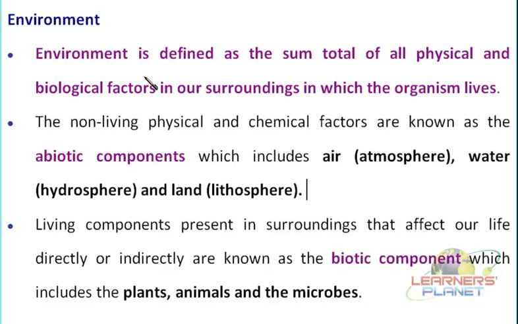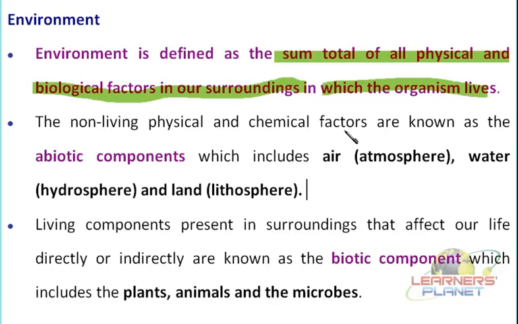And what are the basic things which are actually constituting the environment? They are these particular non-living things like air, water, land, as we said already, and they are supporting the life. That means they are having the living organisms too, and all these particular things are interacting with each other, isn't it? So this environment is actually defined as the sum total of all of the physical and biological factors in our surroundings in which the living organisms are surviving, or they are living, right?